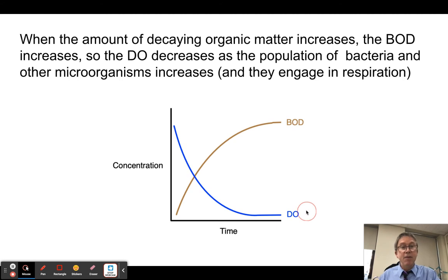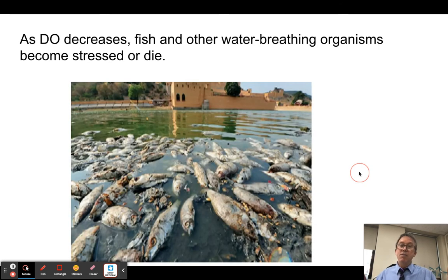And it plummets low enough that it affects what species can exist in that aquatic environment, to the point that species like fish that have a fairly high metabolic rate, they can't live at those low oxygen levels. And sometimes we have these waterways where suddenly all the fish die. So these fish kills are usually caused by an increase in BOD, which caused a decrease in DO.